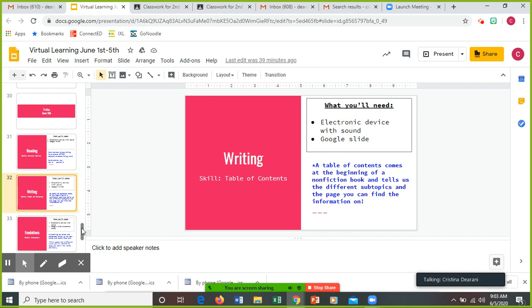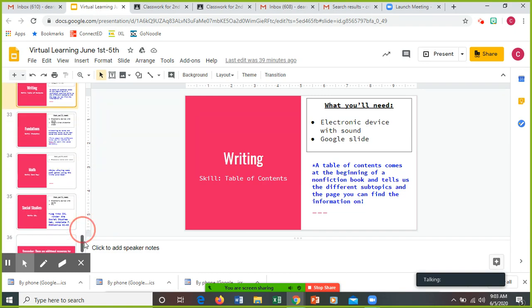For writing, today you're going to do your table of contents. So you need an electronic device with sound and a Google slide. A table of contents comes at the beginning of a nonfiction book, and it tells us the different topics and the page that you can find the information on. So we've definitely seen that in a lot of our books, and you're going to make your own today.